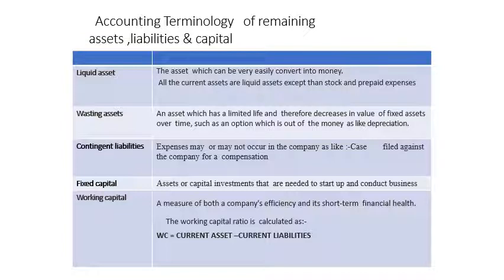The first is the liquid asset. A liquid asset is one which can be converted into money very easily. The word liquid refers to money. So all the current assets are liquid assets except stock and prepaid expenses, which take time to convert. So the current assets are shown in the balance sheet and the liquid asset is a part of the current assets, so it is also listed there, but this is the definition.